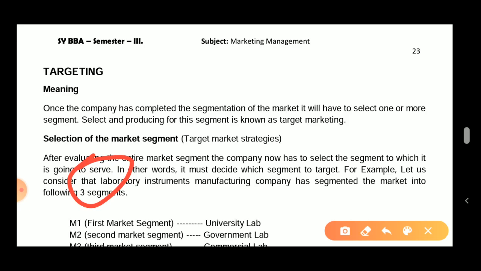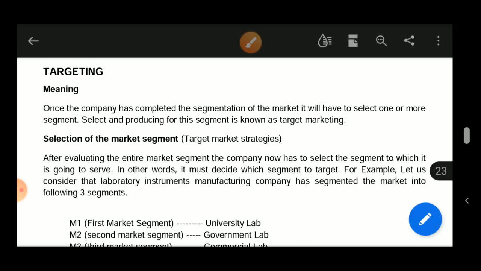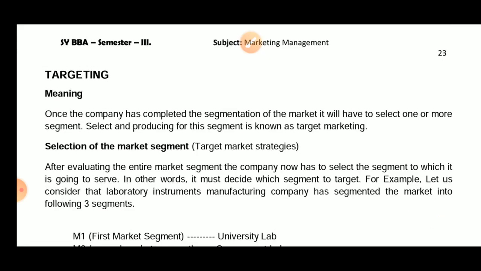For example, let us consider a laboratory instrument manufacturing company that has segmented the market into three segments. All right, now let's understand how it works. After the company is done with segmentation, it will talk about targeting. What is targeting? Targeting is to select one or more than one segment and then produce for that particular segment.